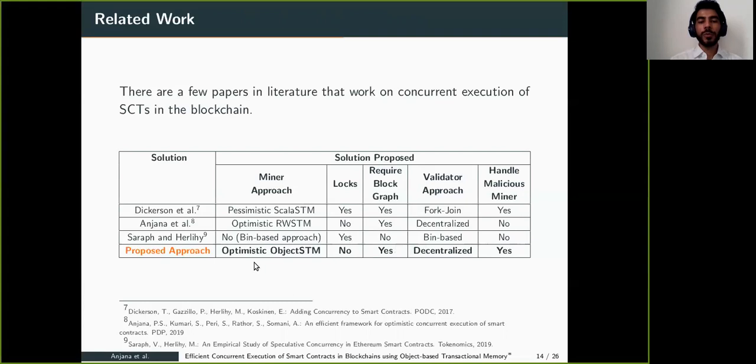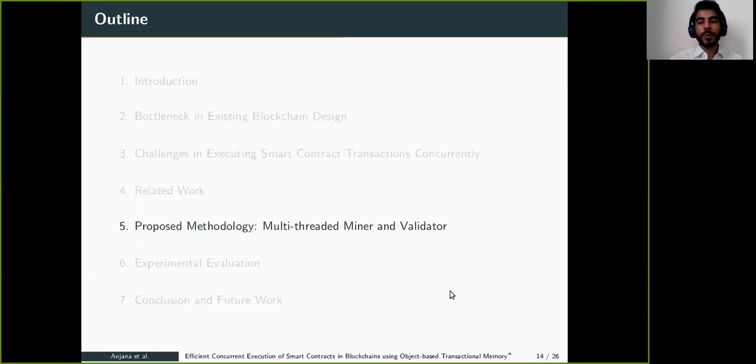In our proposed approach, we propose to use optimistic object STM. We do not use logs. We use the block graph, but the block graph here is more efficient than the block graphs of the existing approaches. And we propose to use a decentralized approach for the validator. We also handle the malicious miner using a counter-based solution. So let's see the proposed approach.